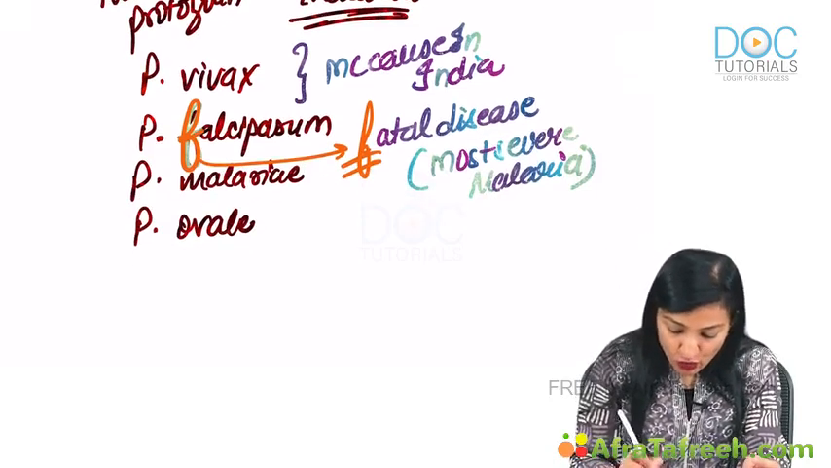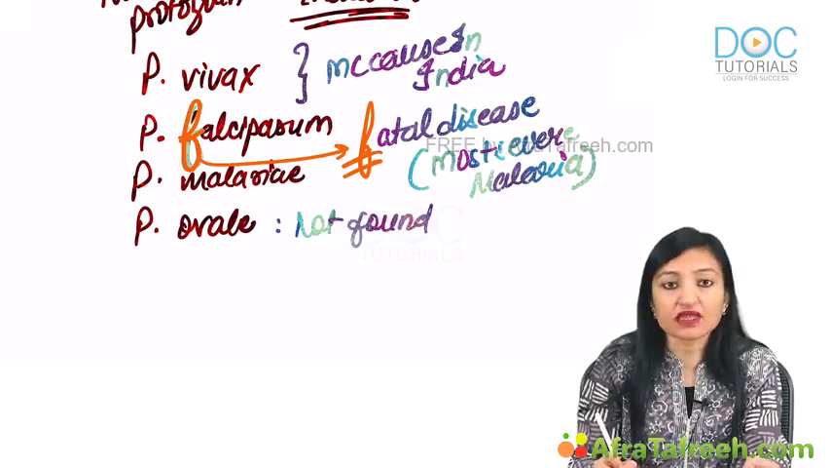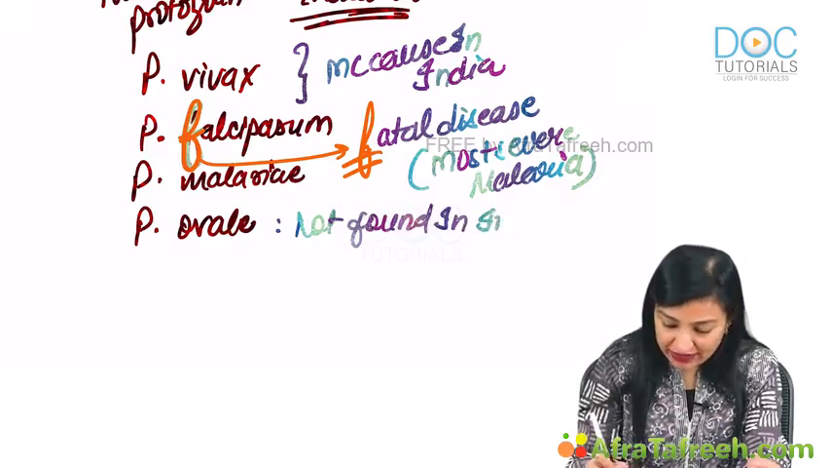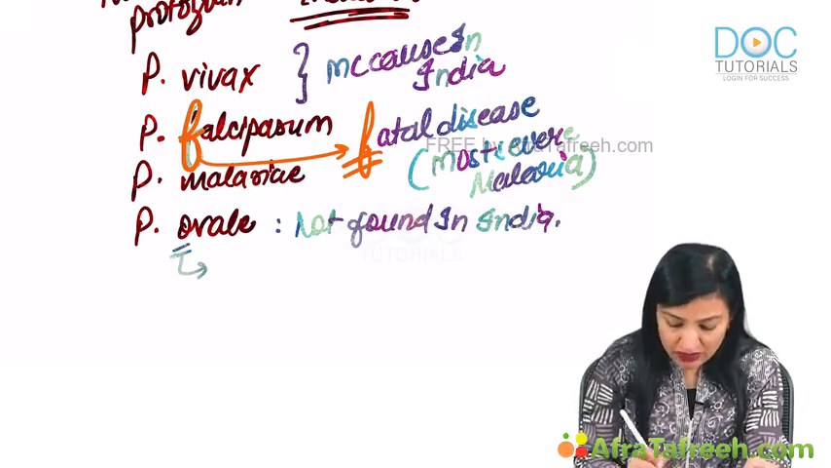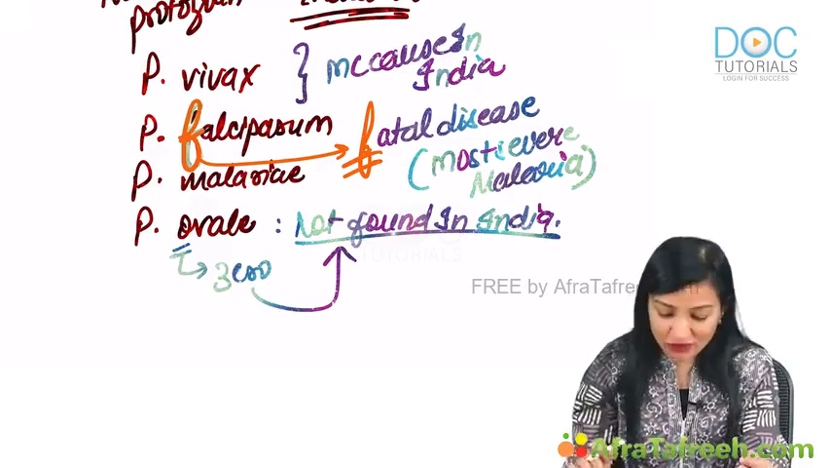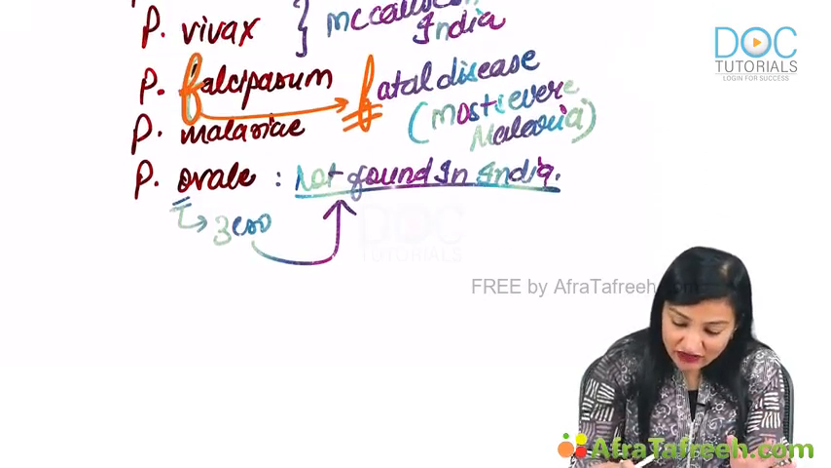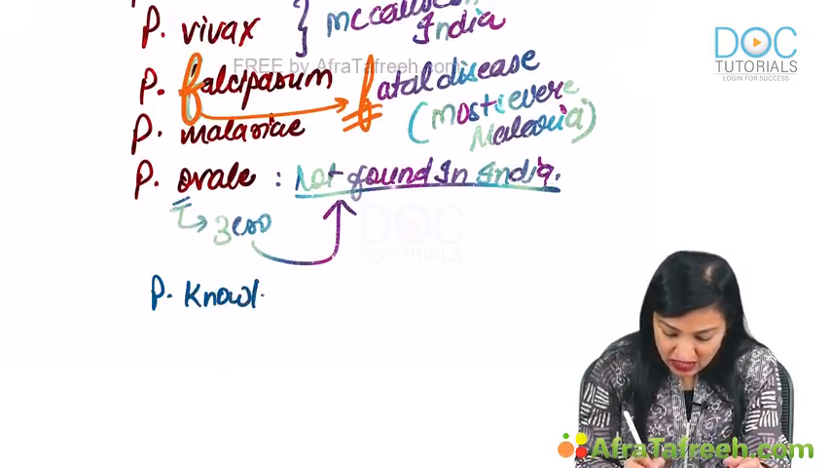Alright. Now, ovale is not found in India. Remember that. Ovale begins with O. Remember, O reminds of 0. 0 means absent, not found in India. Okay, just remember like that. And there's one more species. Just know the name, Plasmodium knowlesi.